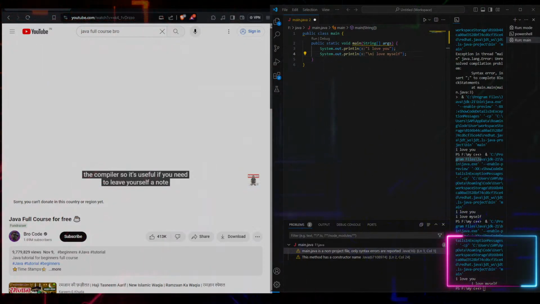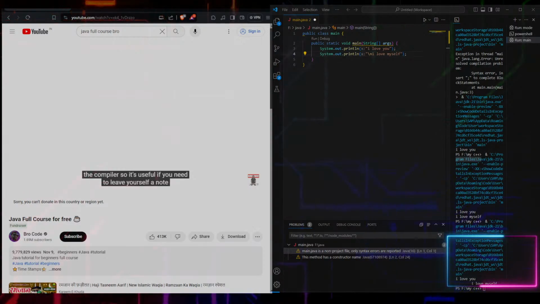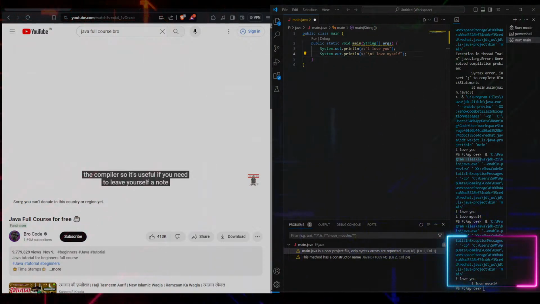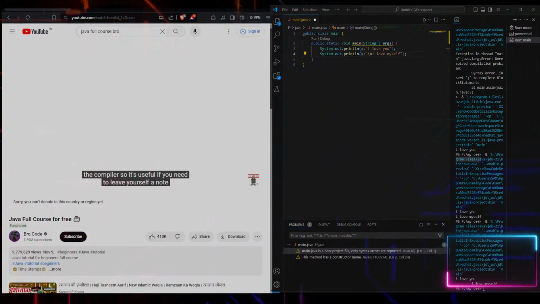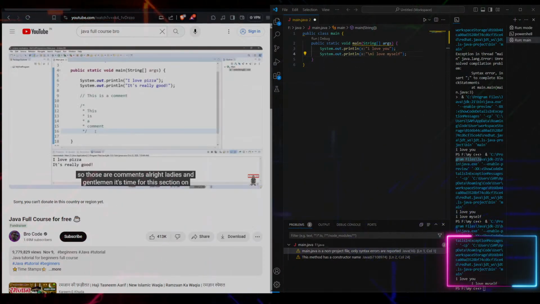If you need a multi-line comment, that is a / followed by an asterisk. And anything up to an asterisk and another / will be a comment that is ignored by the compiler. This is a comment. And all of this will also be ignored by the compiler. So that's how to write a multi-line comment, a / and an asterisk, and anything up to another asterisk and /. So those are comments.